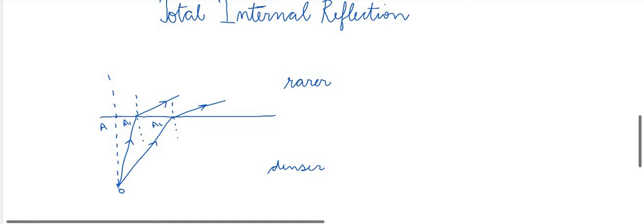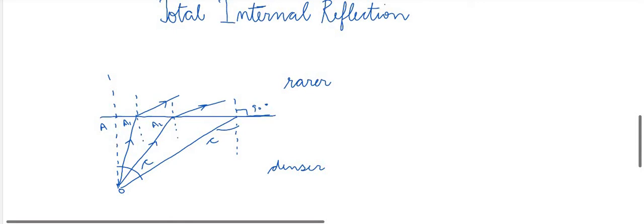At one angle, the angle of refraction will become 90 degrees. Then this angle of incidence in the denser medium is known as critical angle. This angle and this angle are equal because they form alternate interior angles.